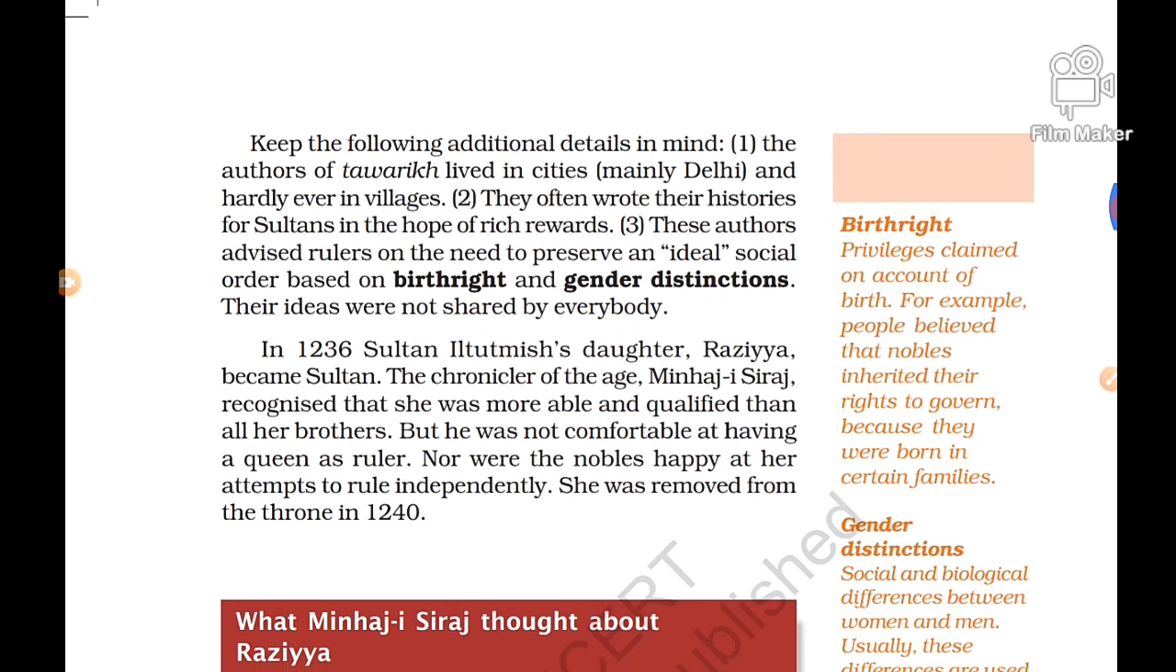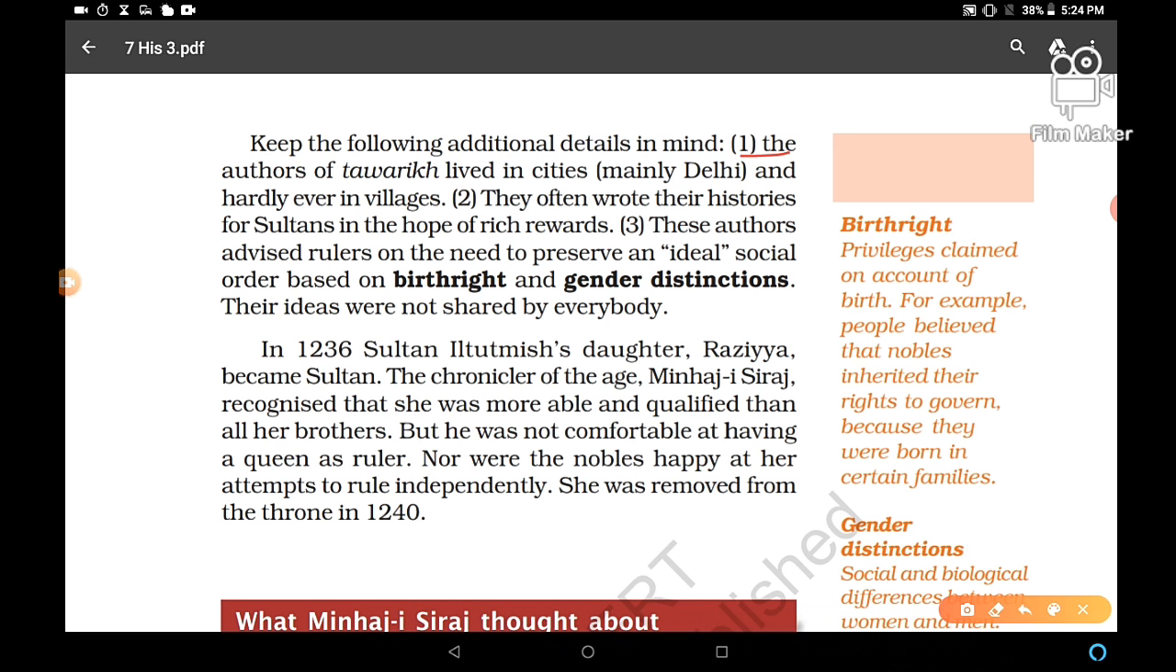So keep the following additional details in mind. You have to remember, dear students, the authors of Tawarikh lived in the cities, mainly in Delhi, and hardly ever in villages. They often wrote their histories for sultans in the hope of rich rewards, so the sultans used to give them rewards and prizes. These authors advised rulers on the need to preserve an ideal social order based on birthright and gender distinction. Their ideas were not shared by everybody. Means these ideas used to be kept very secretly.